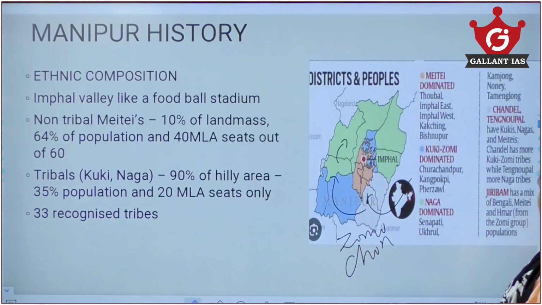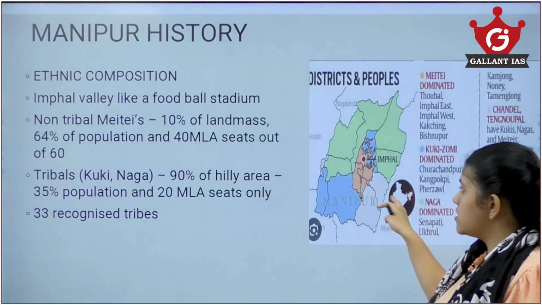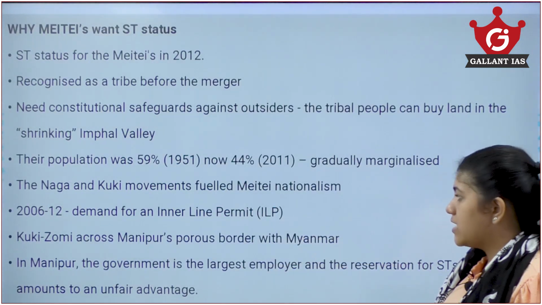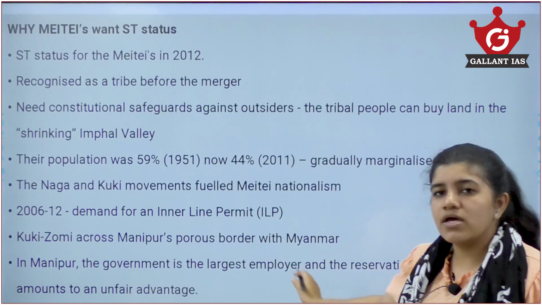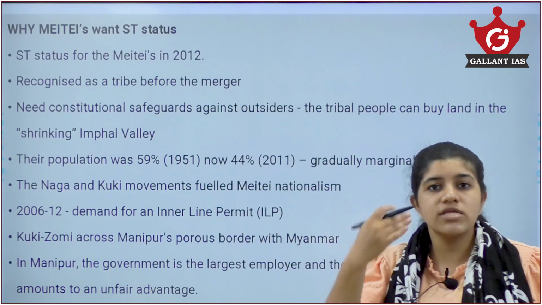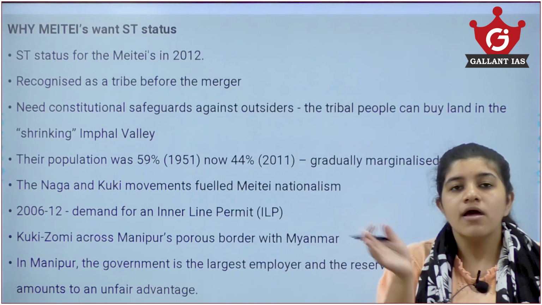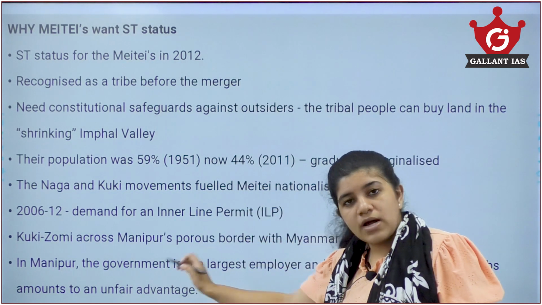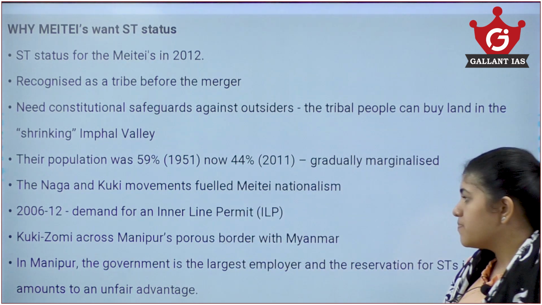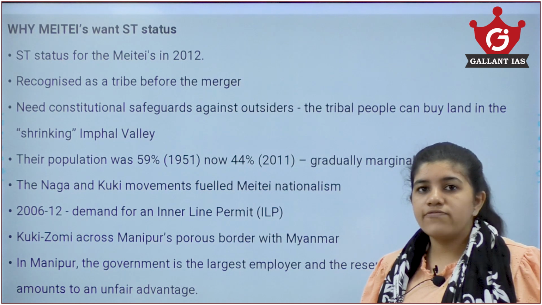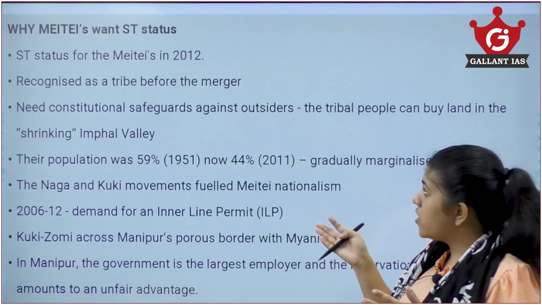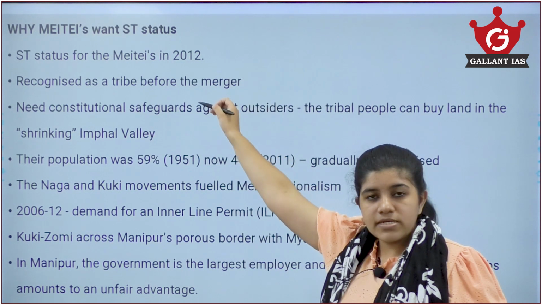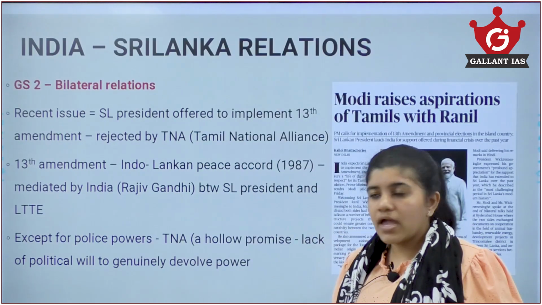Because of this, there has been an increase in population in the tribal areas, because many people come from Myanmar, because we know there is the Myanmar coup, and many refugees or people migrate to Manipur through their porous borders.